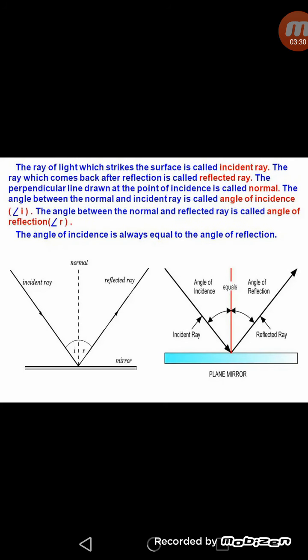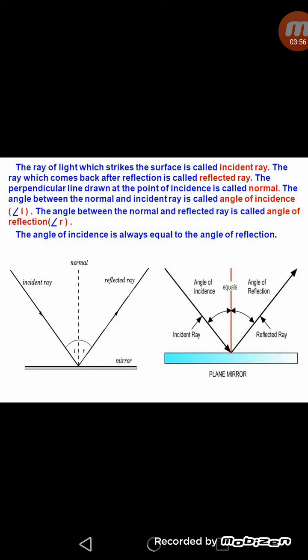Now there are certain terms related to the reflection of light. Firstly, you can see the incident ray. The ray of light which strikes any surface is called incident ray, and the ray which comes back after reflection is called the reflected ray, and the perpendicular line drawn at the point of incidence is called normal.